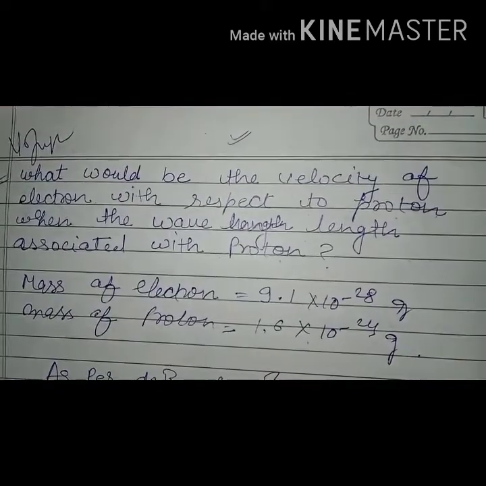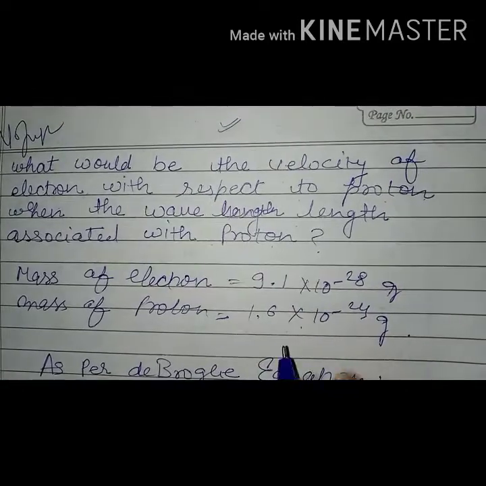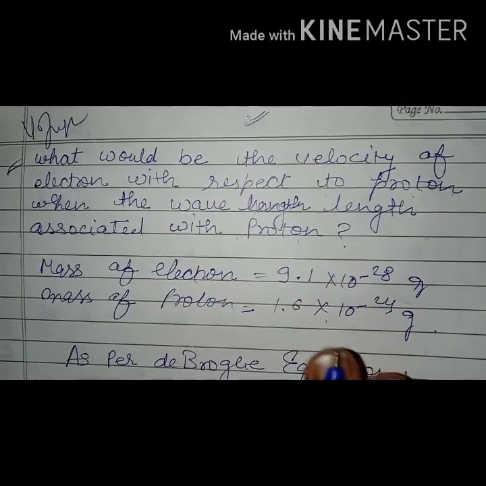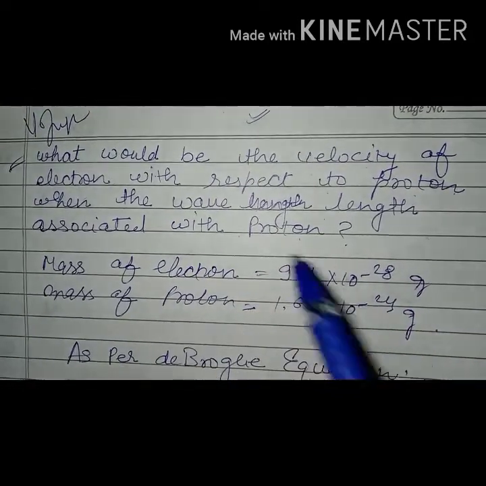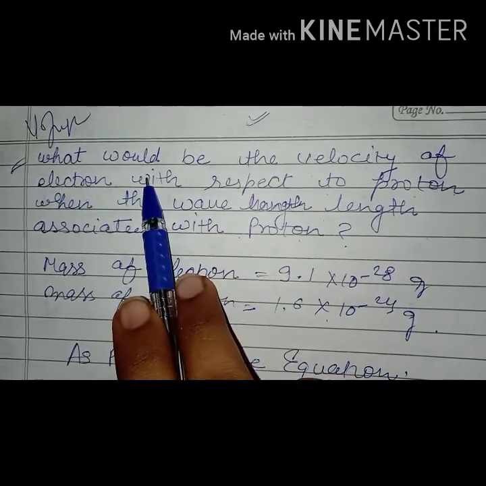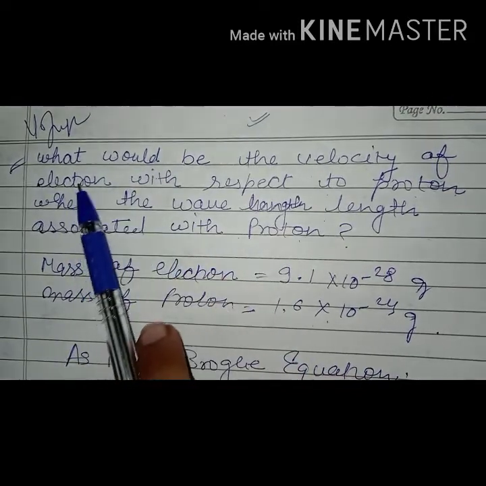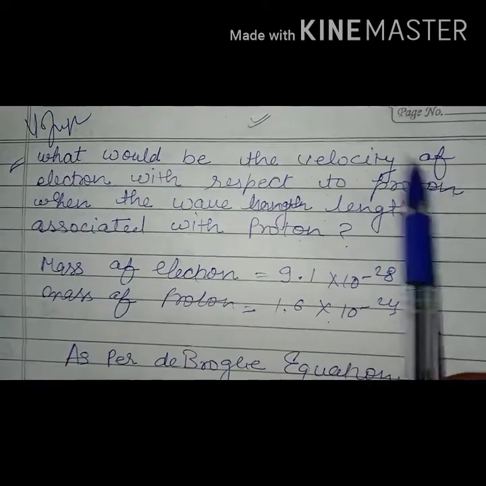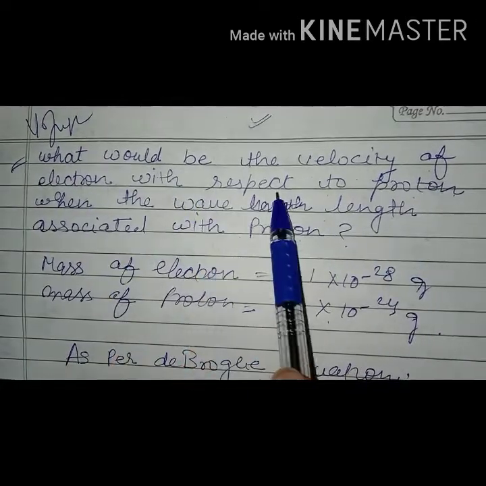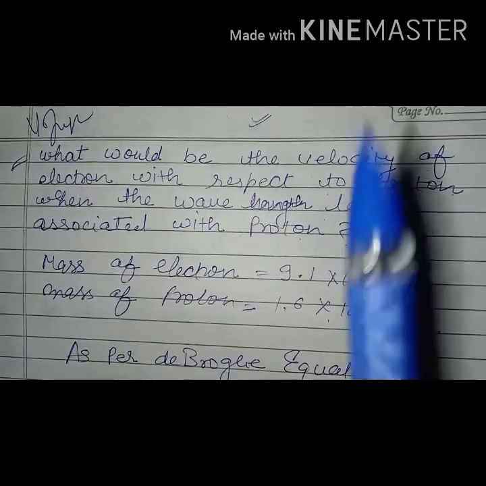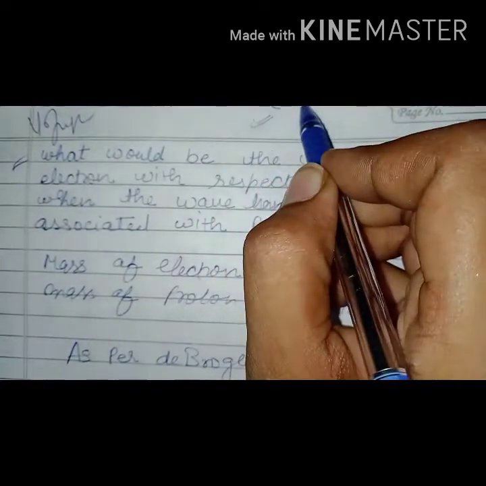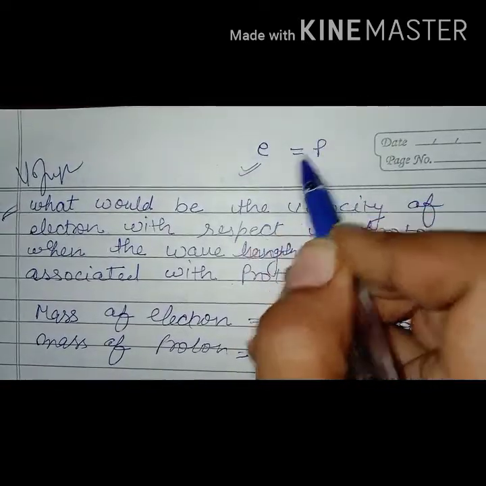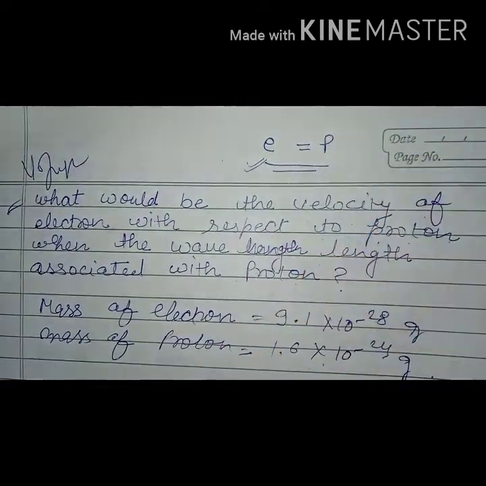Now one different type of question, which is important: what would be the velocity of an electron with respect to a proton?